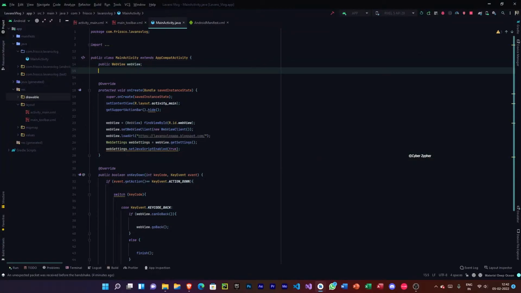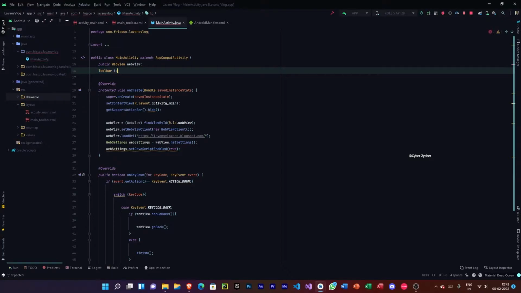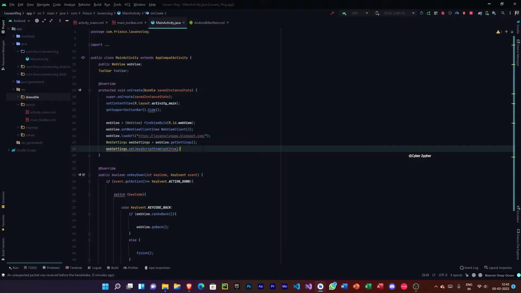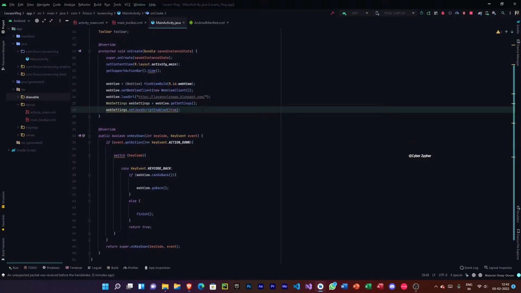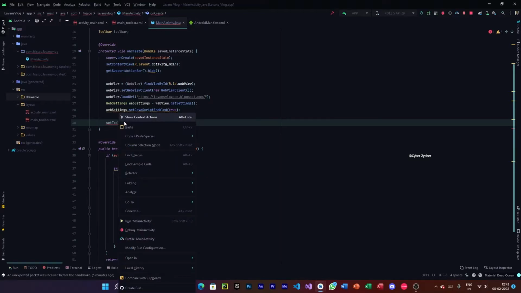Let's do that by typing toolbar, and then here let's type setToolbar, and we can see that it's showing an error, so it's normal.